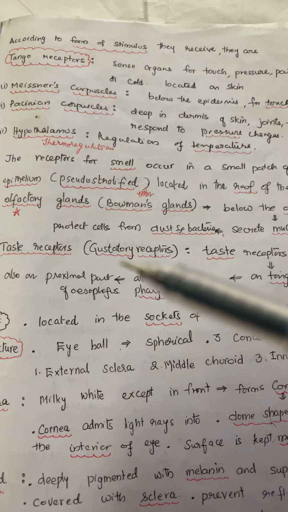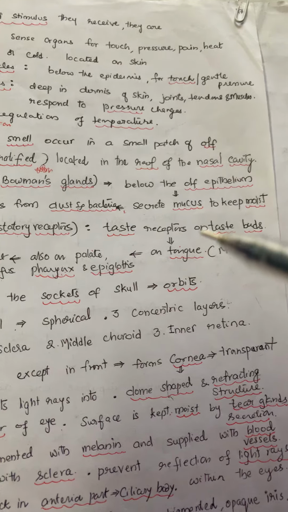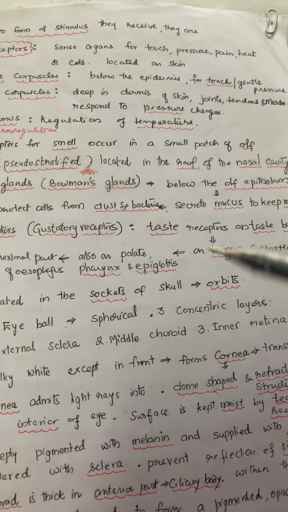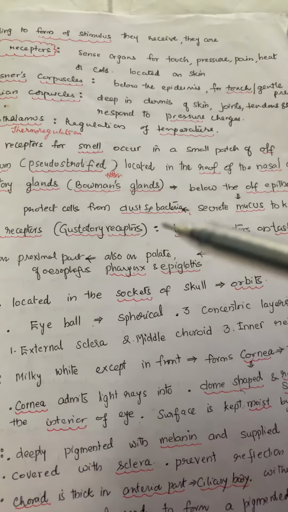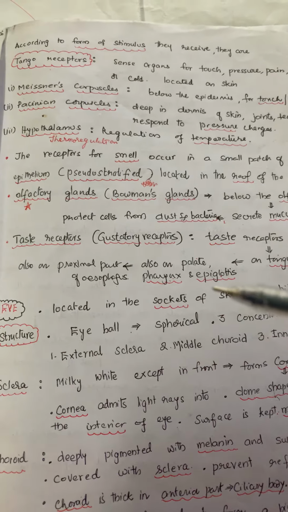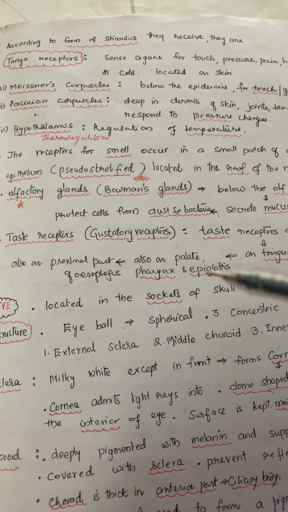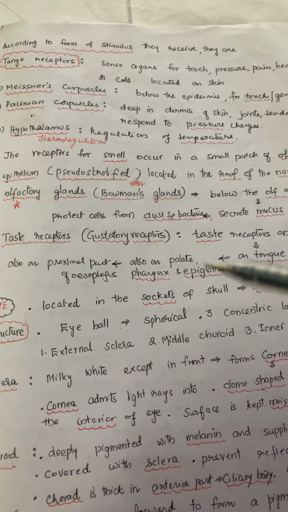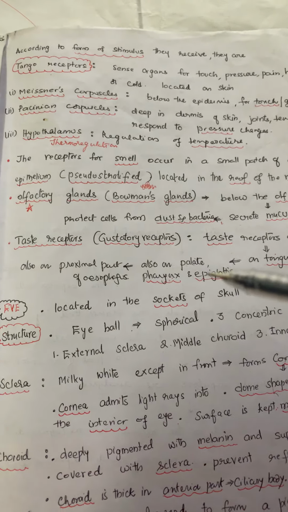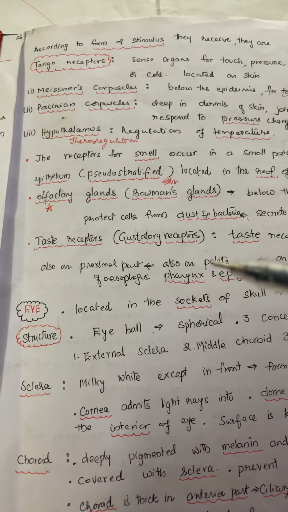And next, taste receptors are also called gustatory receptors. They are present on taste buds, mostly on the tongue. They are also present on the palate, pharynx and epiglottis, which closes the glottis while swallowing to prevent the entry of food particles into the windpipe. And they also lie on the proximal part of the esophagus.